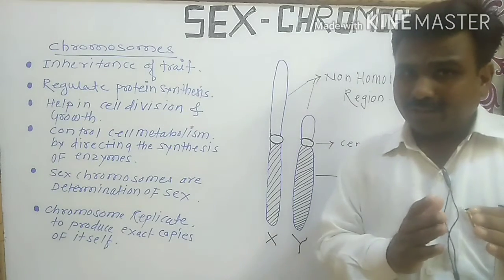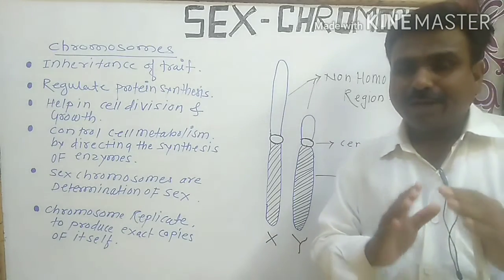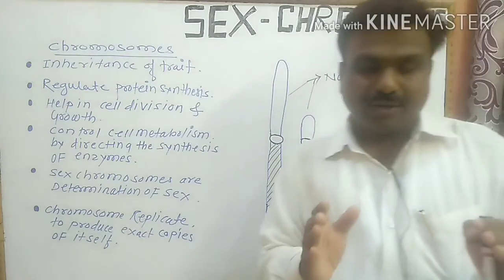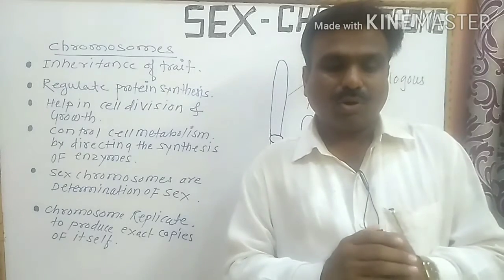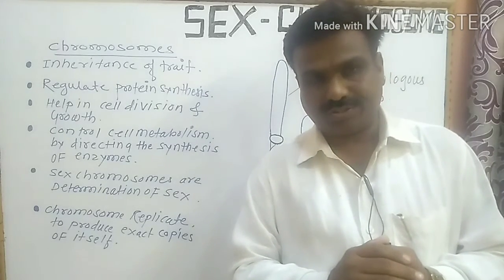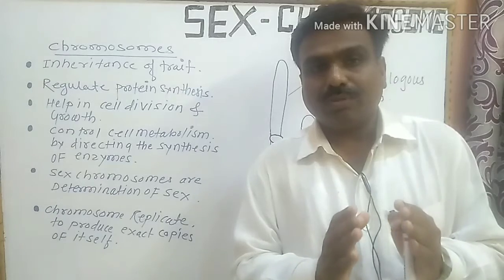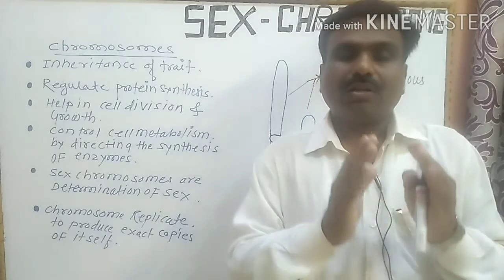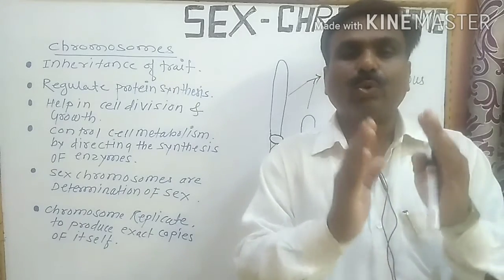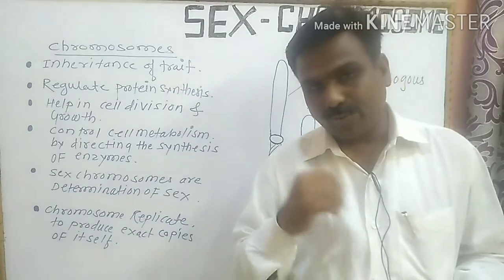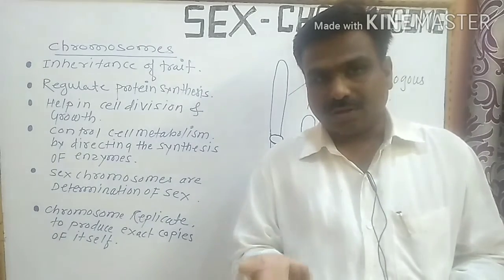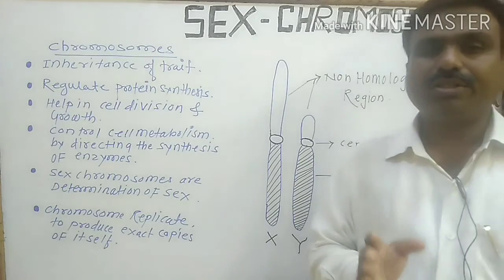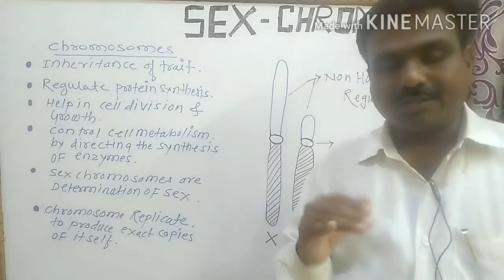What is meant by euchromatin and what is meant by heterochromatin? Euchromatin contains a large amount of the DNA or genes compared to heterochromatin. In euchromatin, a large amount of DNA or genes is present as compared to the heterochromatin.